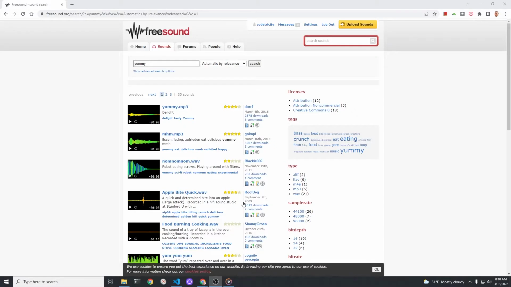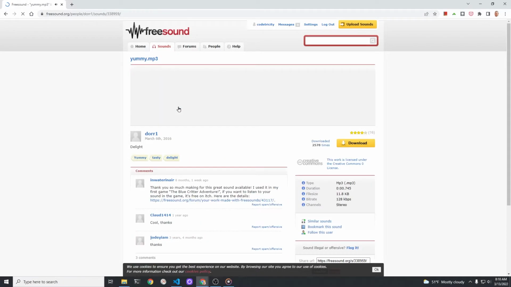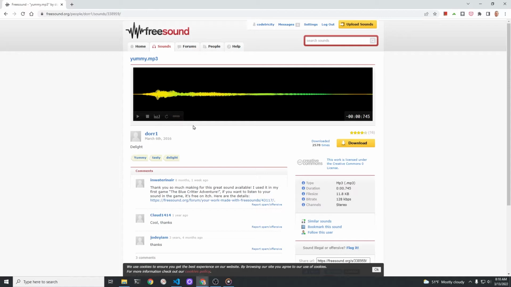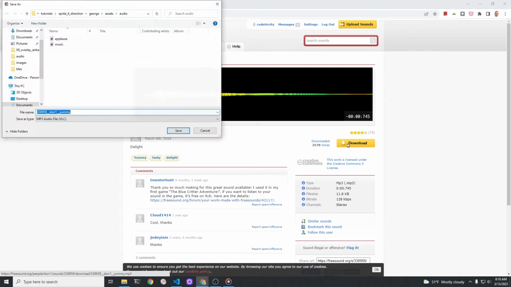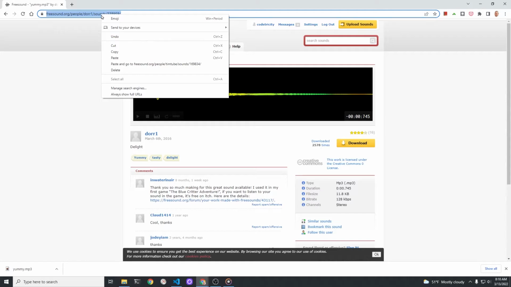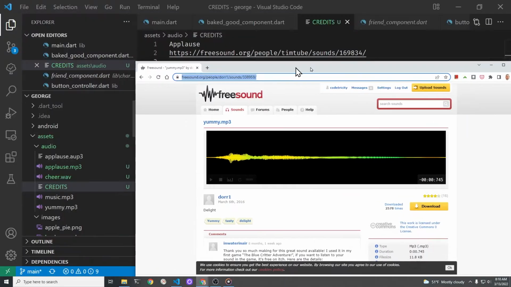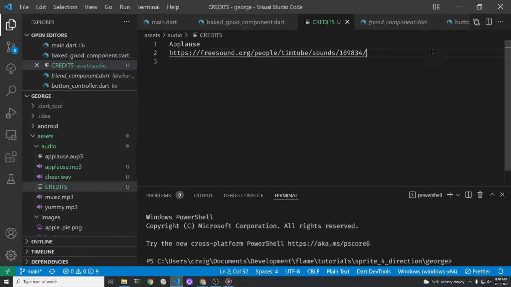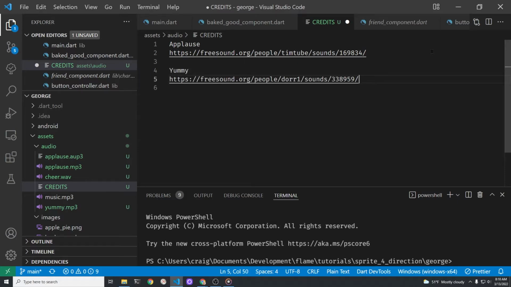I'm also going to use a file called yummy.mp3, so you could search for it or get the URL from the text file that I'm creating right now. So let's call it yummy. The audio volume on this file is a little low. You could change it within the program, or you could use Audacity to edit the sound volume as well.